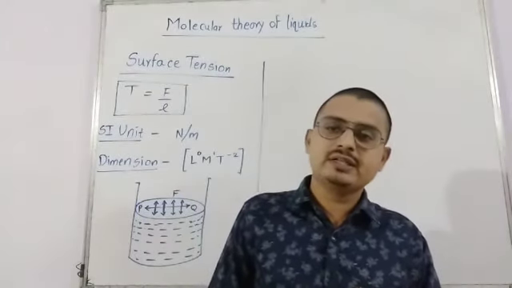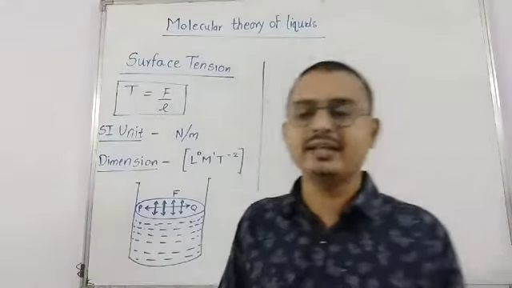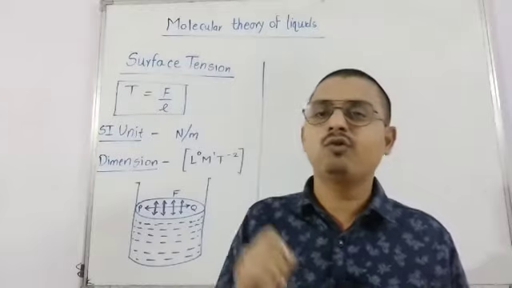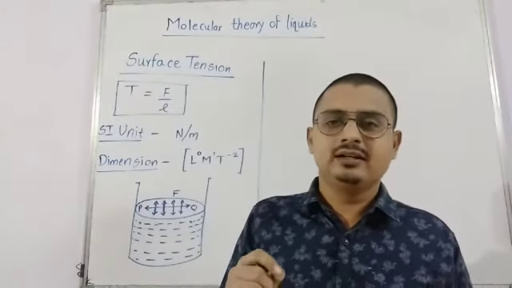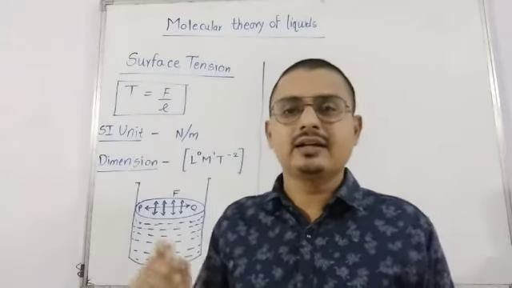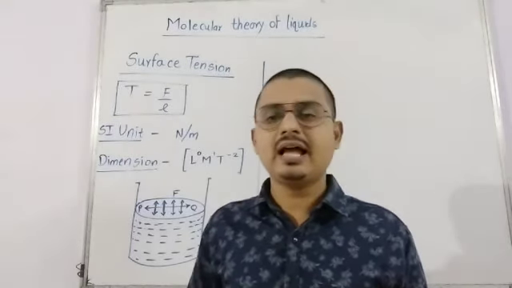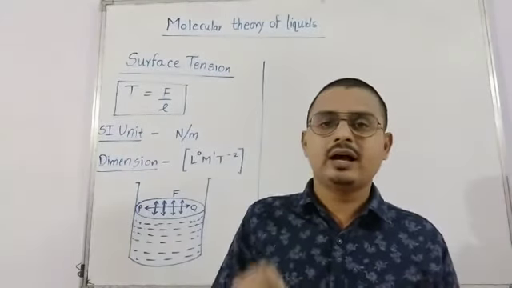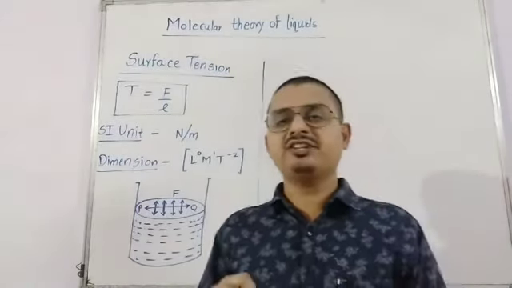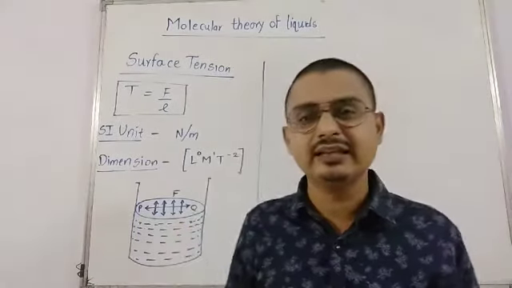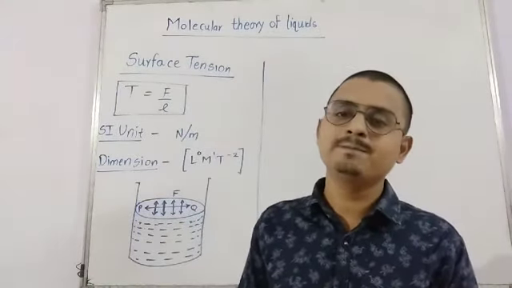और ये जो surface है in magnitude, इसको ऐसे define कर सकते हैं that the surface tension is defined as the force acting on the imaginary line, that is force acting at right angles to the imaginary line drawn to the free surface of the liquid. I again repeat, the surface tension is defined as the force acting at right angles to the imaginary line drawn to the free surface of the liquid.